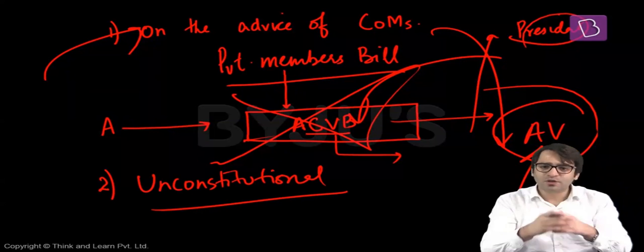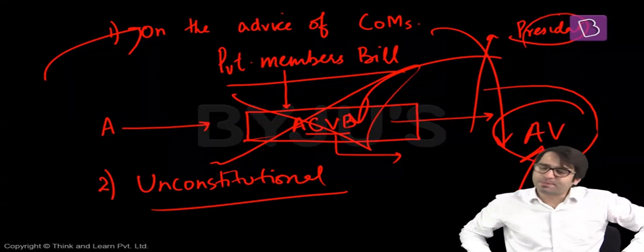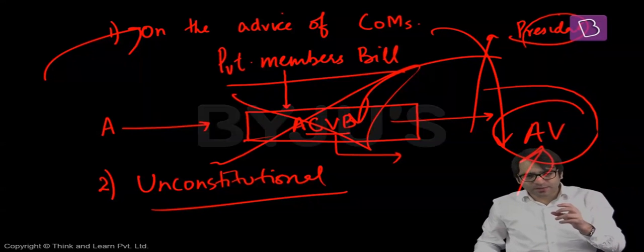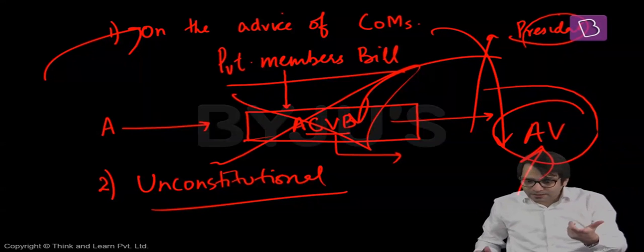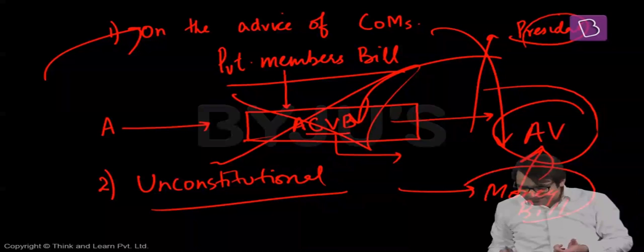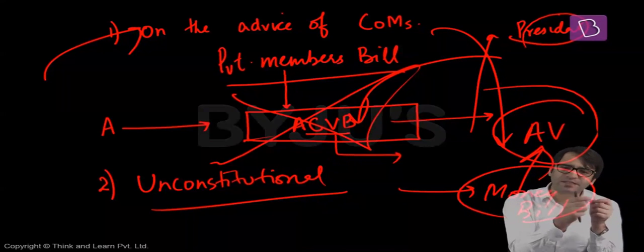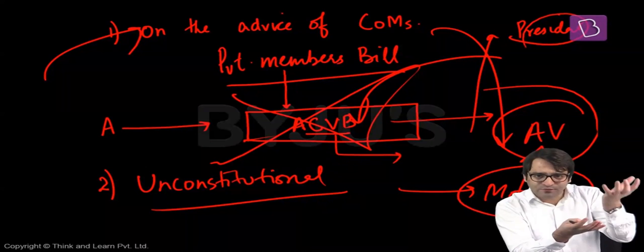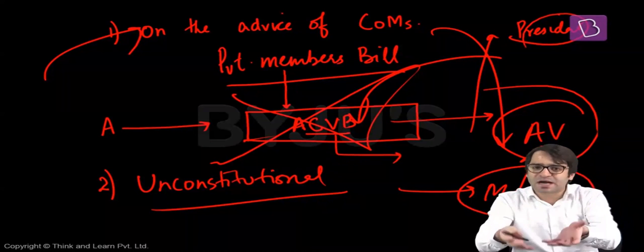The year was 1991. On the last working day of Lok Sabha, the Parliament passed a bill to enhance the salaries of MPs. But whenever any bill talks about an increase in salaries, because it talks about money, such a bill is a money bill. I will explain money bill in detail later on. Anything related to money becomes a money bill. So since this bill talked about an increase in the wages and salaries of MPs, it is a money bill. This money bill was passed by the Parliament.